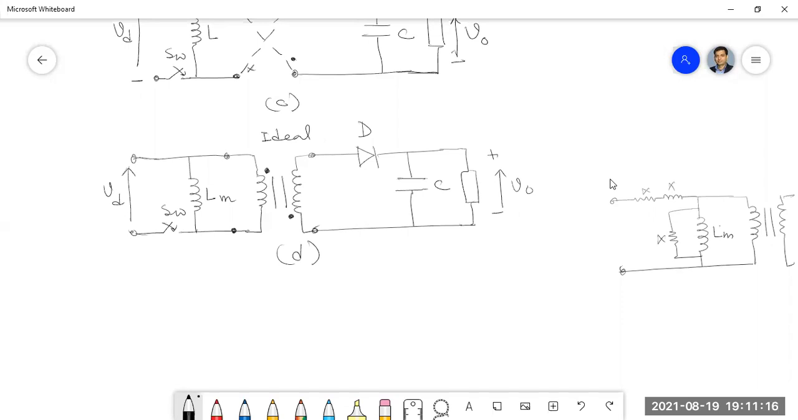Okay, so there are other types of isolated DC-DC converter as well, but I have discussed only one. Okay, the next point which I will discuss today, that is very important, that is the PWM concept.